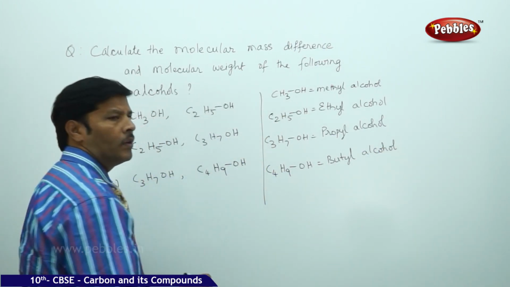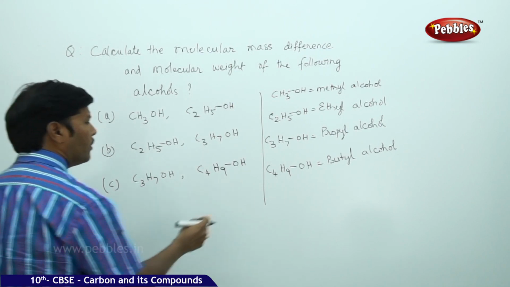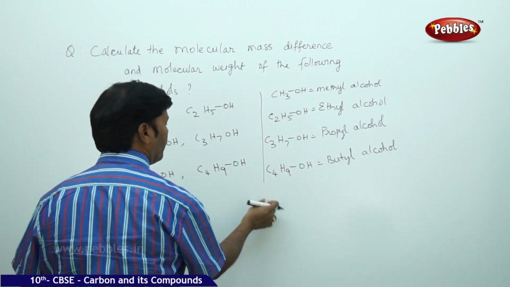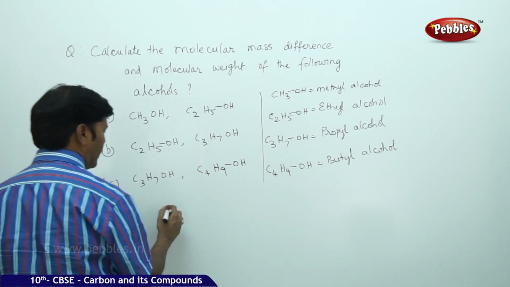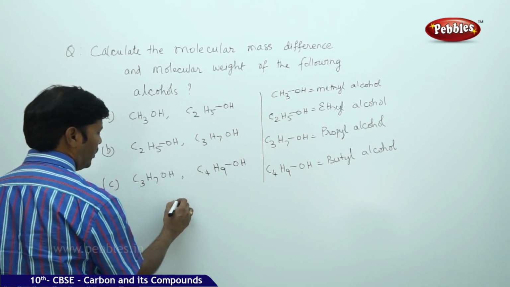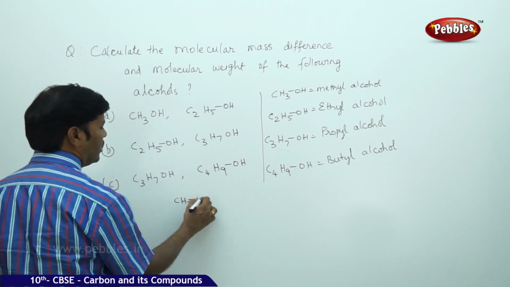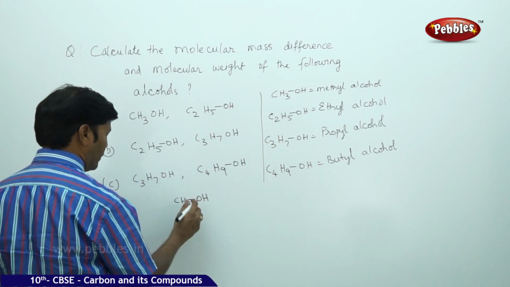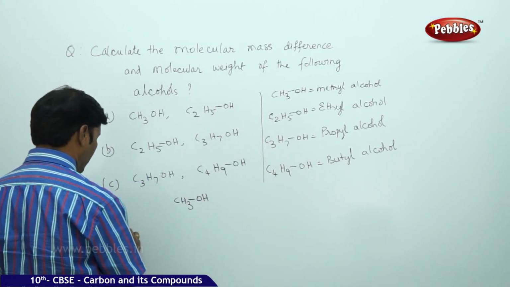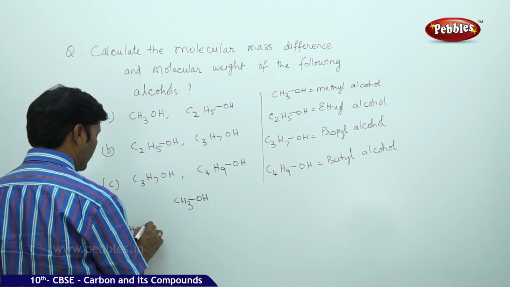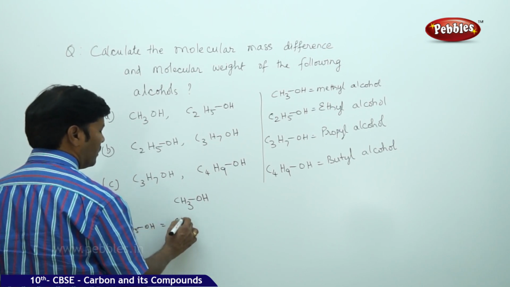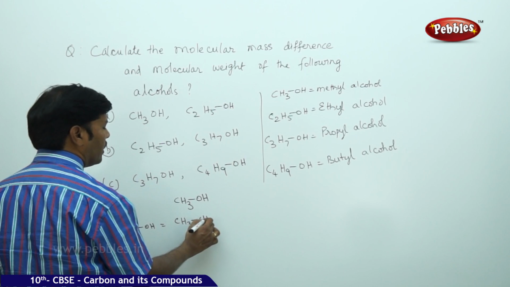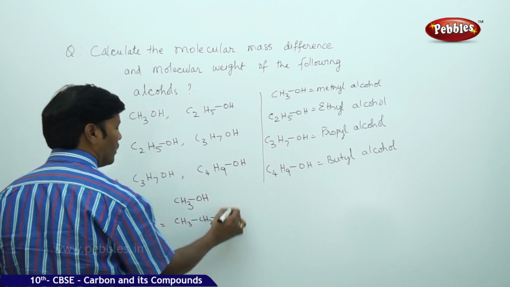If you carefully observe the alcohols, take CH3OH, then C2H5OH, which I am writing in the form of CH3CH2OH.